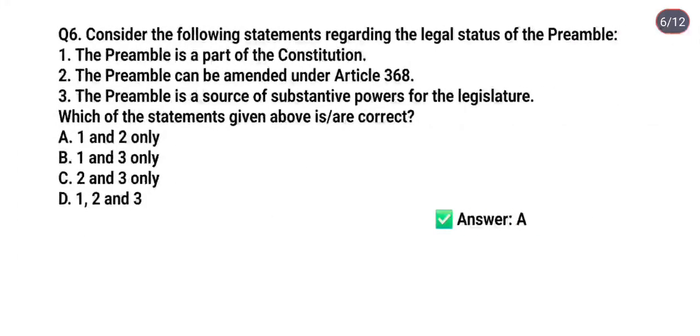So the next question is: consider the following statements regarding the legal status of the preamble. Statement 1: the preamble is a part of the Constitution. Statement 2: the preamble can be amended under Article 368. Statement 3: the preamble is a source of substantive powers for the legislature. So the options are as given below. Option A, 1 and 2 only, option B, 1 and 3 only, option C, 2 and 3 only, option D, 1, 2 and 3. So the correct answer is option A. It means statements first and second both are correct.